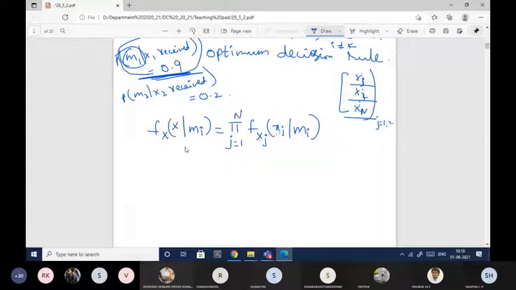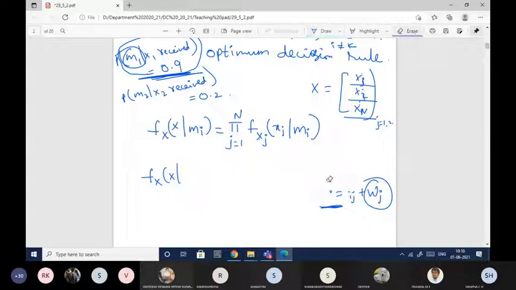This is what the log likelihood function is built from. Here xj, whatever we are getting, is nothing but sij plus wj. Since wj is a Gaussian random variable, even xj will be a Gaussian random variable. For a Gaussian random variable, the probability density function is known to us in terms of mean and variance. It is given as fx of x is equal to 1 by root 2 pi